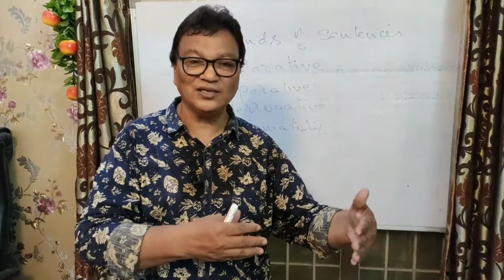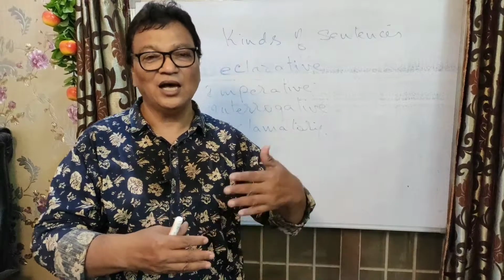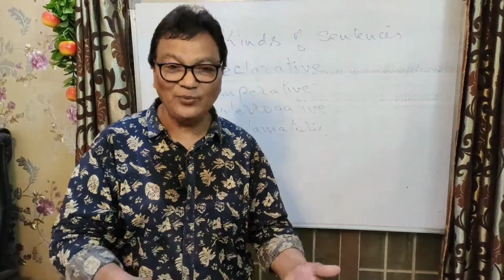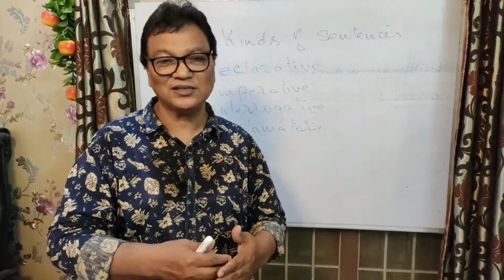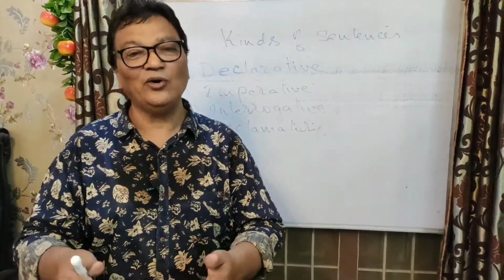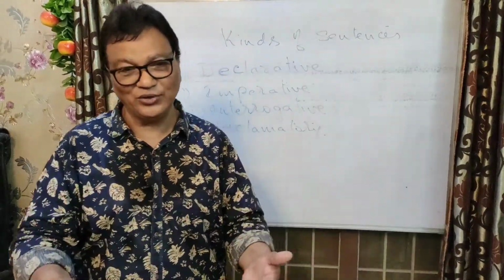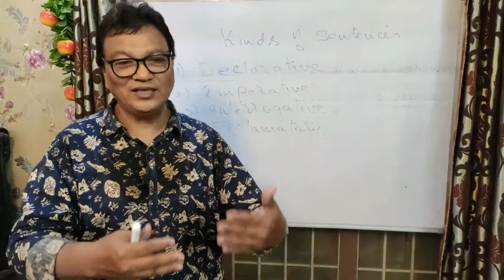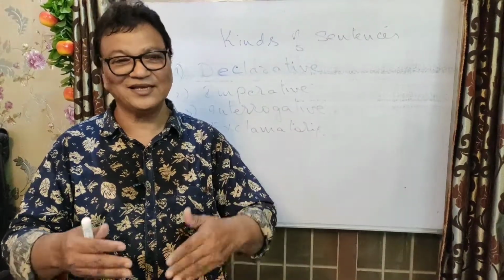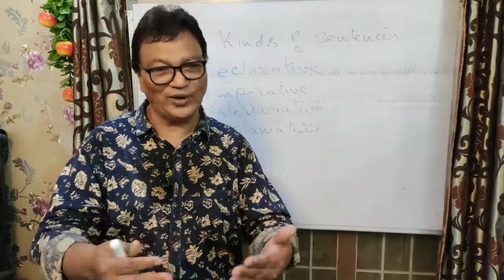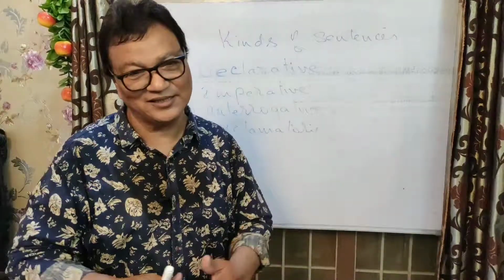And the second one is helping verbs. So when you want to make a sentence or a question by using a helping verb like do you speak English, are you speaking English? Have you spoken English? Or will you speak English? Like this, number of ways we can use a question by taking a helping verb. So, interrogative sentence is used to ask a question. Now, the last one is exclamation.